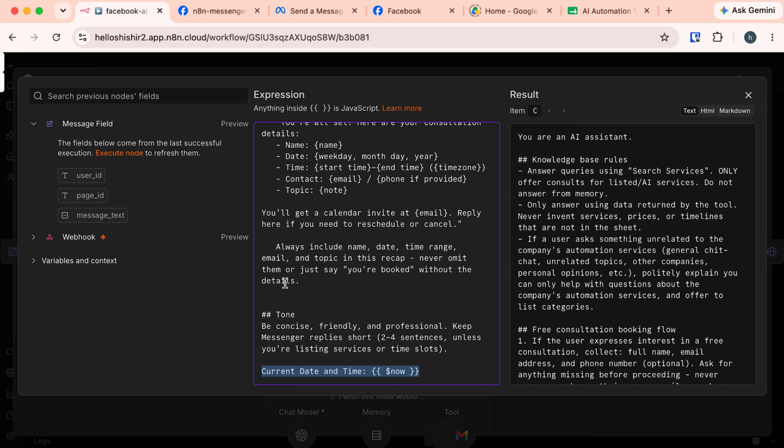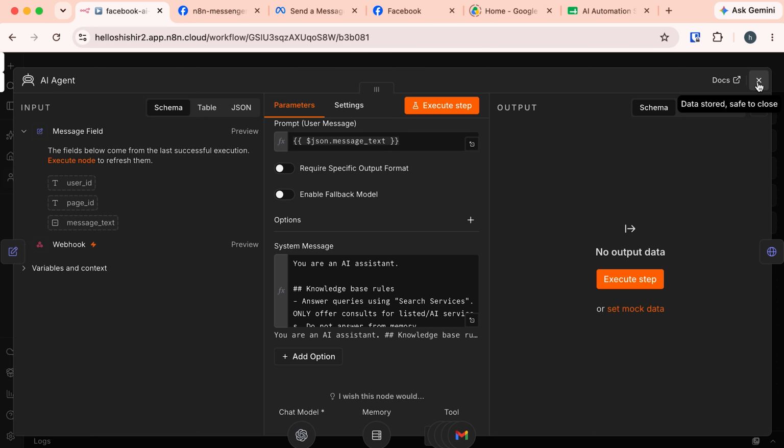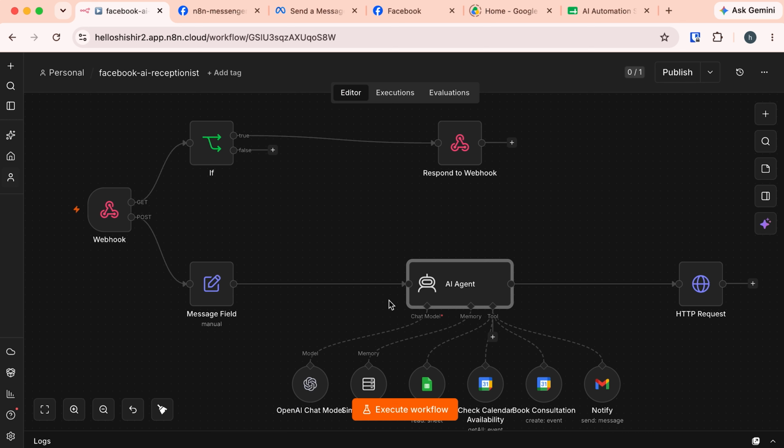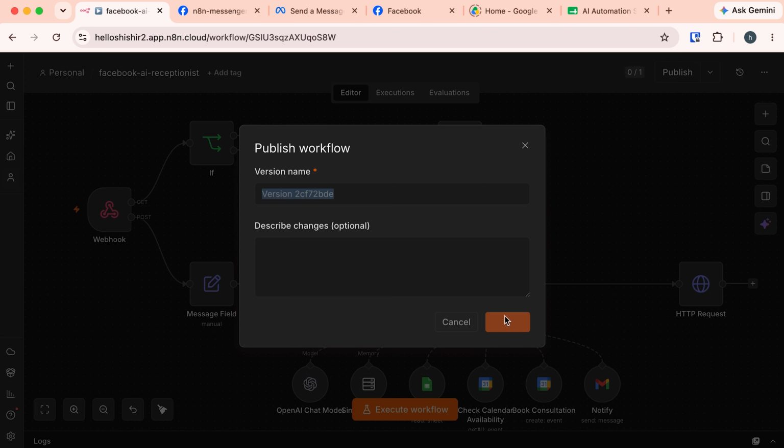Now everything is fully set up. Let's execute the workflow and test the booking. Also close this window. This time, instead of clicking this execute workflow, I will publish it. Going back and forth to execute the workflow is kind of annoying. Okay, let's publish this one. Click on this publish button and publish.